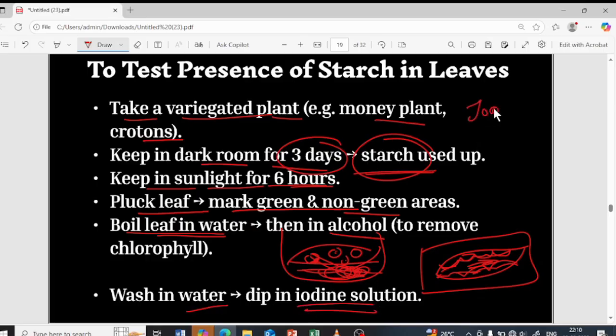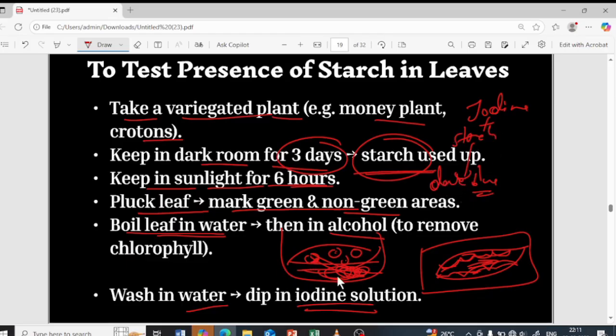When the iodine mixes with the starch, it gives a dark blue color, a dark blue-black color, just like your blue ink pen. The same way it is going to give the color, which shows that the starch is present.